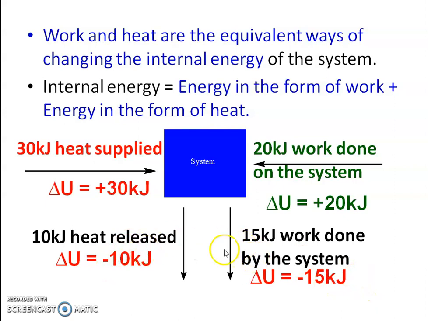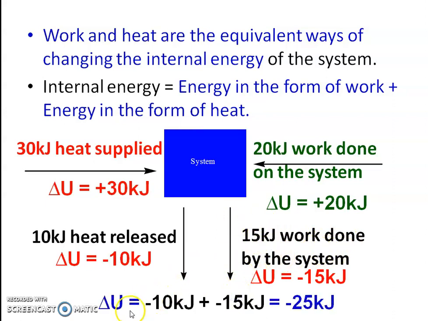So when these two processes occur simultaneously, that is 10 kilojoule heat released out of the system and simultaneously 15 kilojoule work done by the system, the total internal energy change will be minus 10 kilojoule plus minus 15 kilojoule. We take the sum of these two values and this is equal to minus 25 kilojoule. So the net energy released out of the system during these two changes is minus 25 kilojoule.